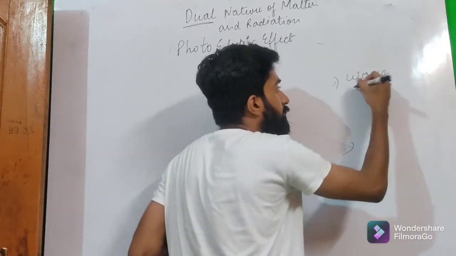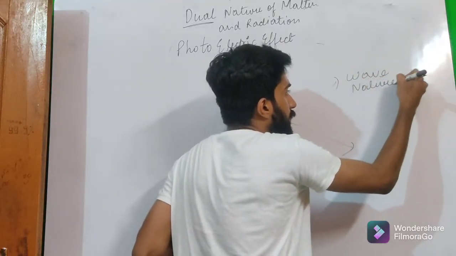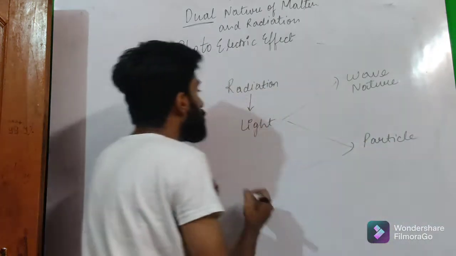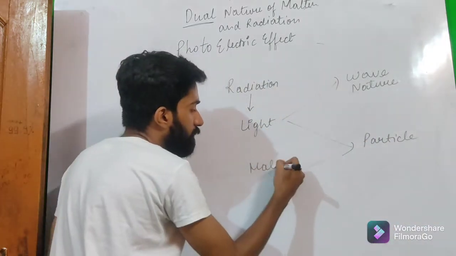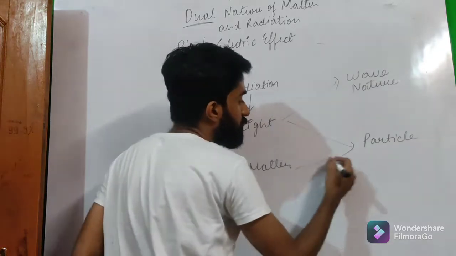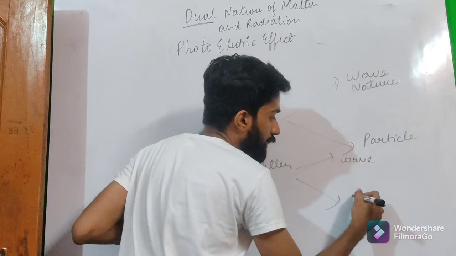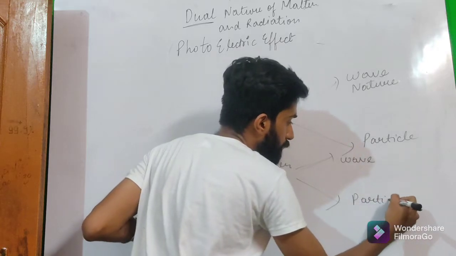First is wave nature and the second is particle nature. Similarly, in the case of matter, we have two types of character. One is wave character and second is particle character.